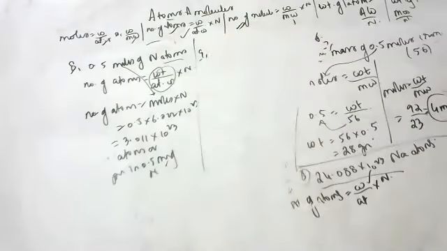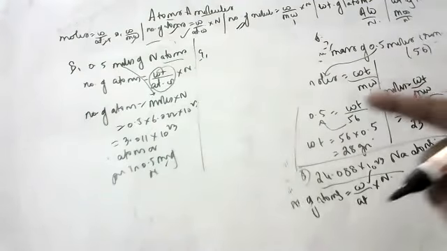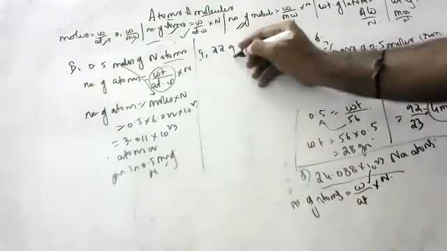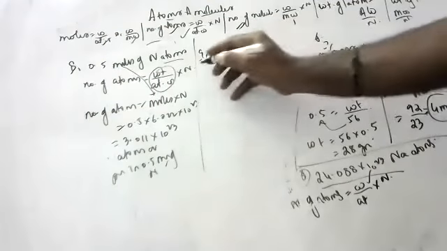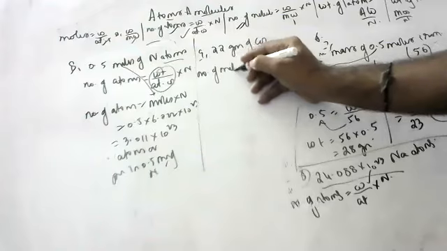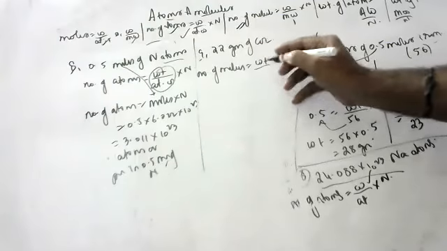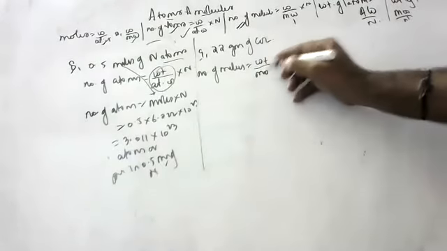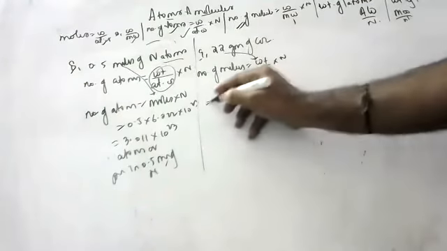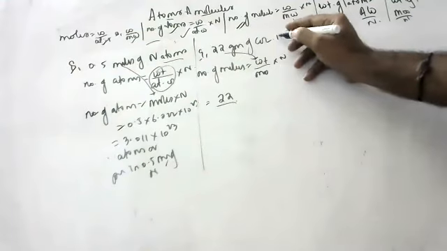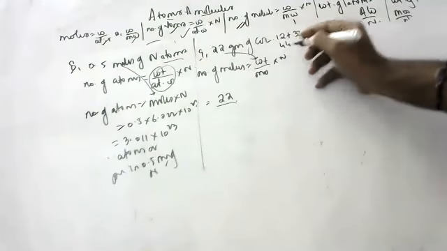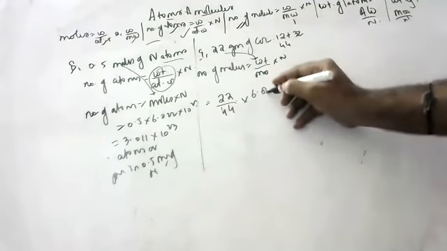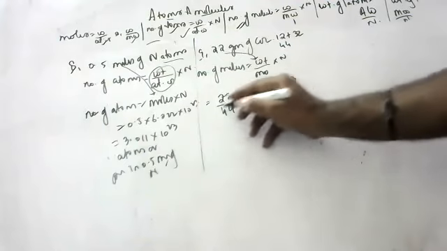Okay, next. Shalmukh, are you there? Yes, sir. Number of molecules present in 22 grams of carbon dioxide. Number of molecules is equal to weight by molecular weight into Avogadro's number. 22 by molecular weight of CO2, which is 12 plus 32, that is 44, into 6.022 into 10 to the power 23.